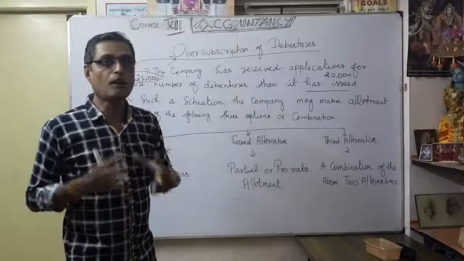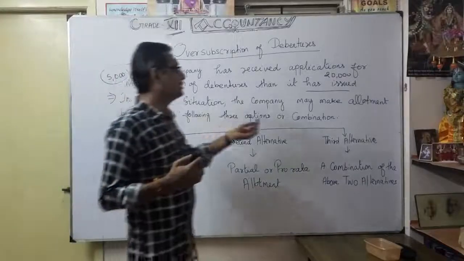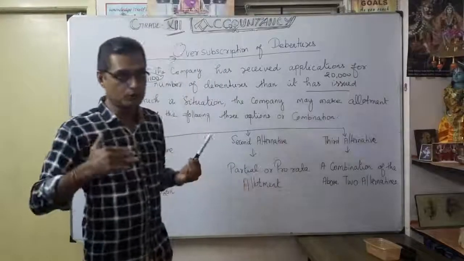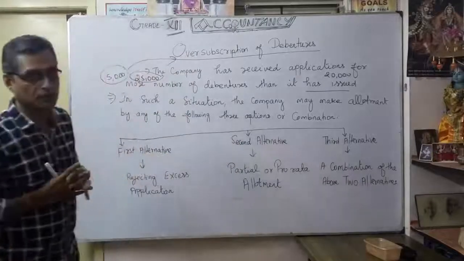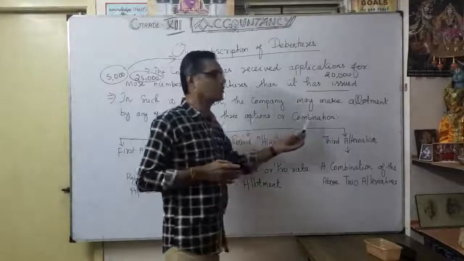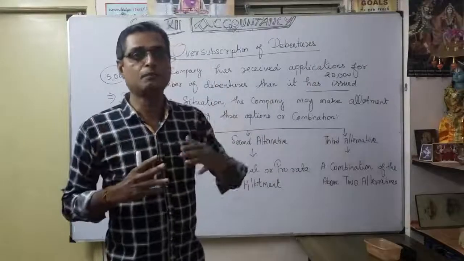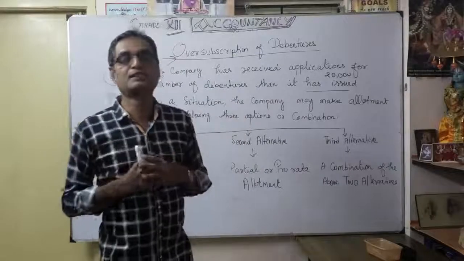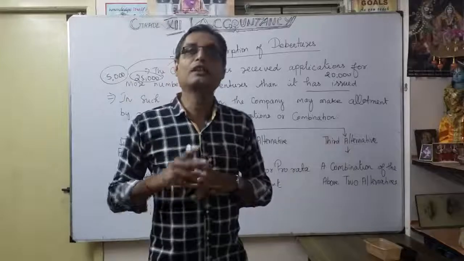So what are we going to do in such a situation? The company may make the allotment. How will they plan that allotment under oversubscription of debentures? By any of the following three options or combinations. As you know very well, the company can plan three alternatives for any excess debenture applications. Keep that in mind.